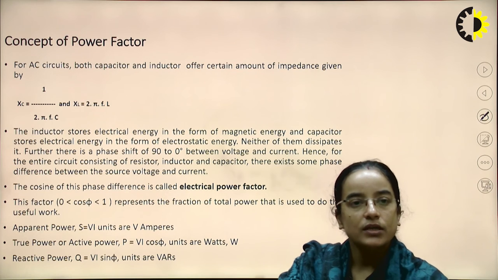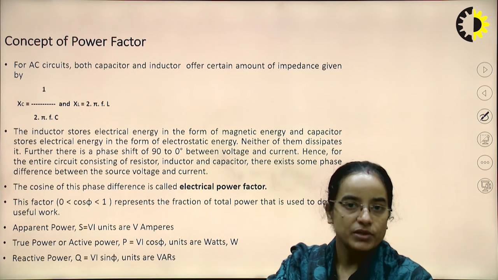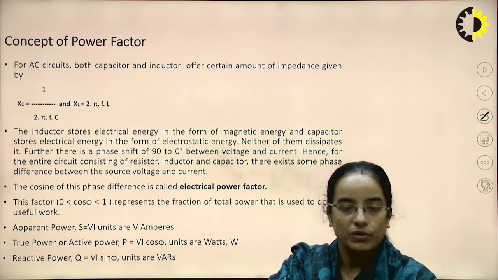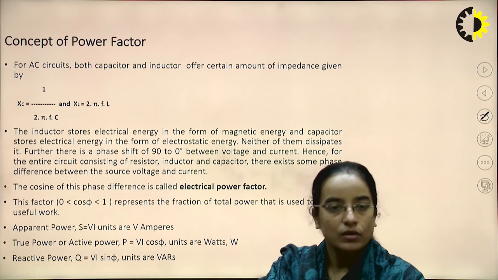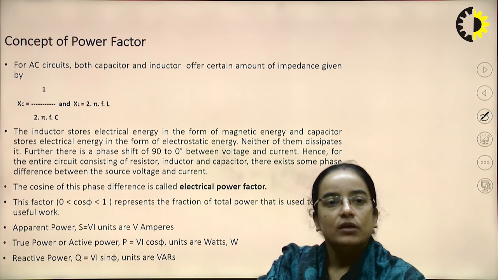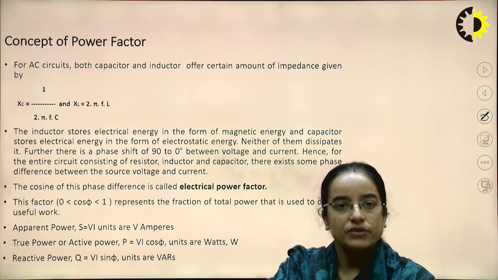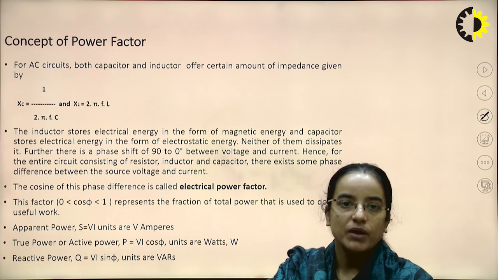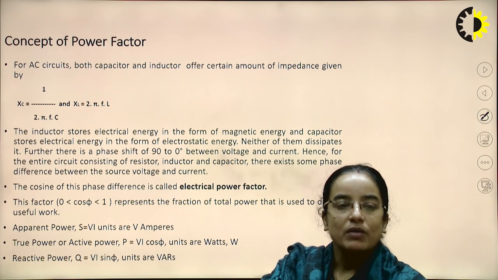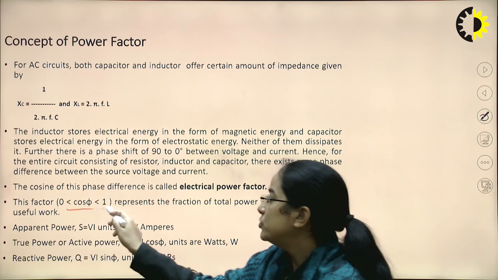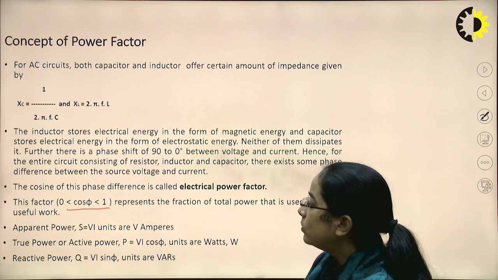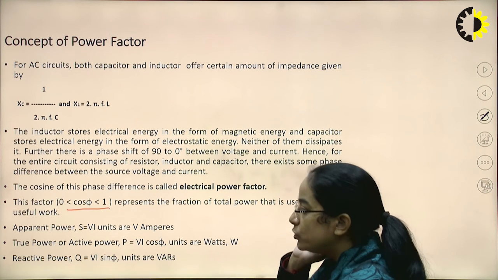For the entire circuit consisting of resistor, inductor and capacitor, there exists some phase difference between the voltage and the current. In case of an RL circuit, there will be a phase difference of 90 degrees. The cosine of the phase difference is called the electrical power factor. Since the value of the cosine lies between 0 and 1, the value of the power factor will also lie between 0 and 1.